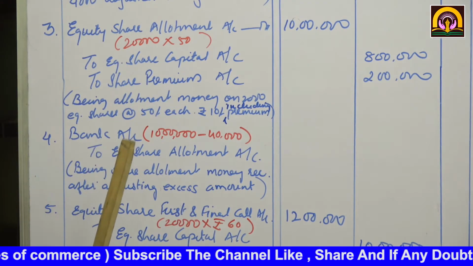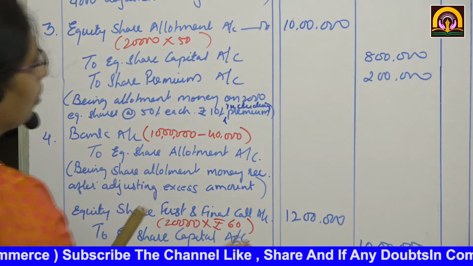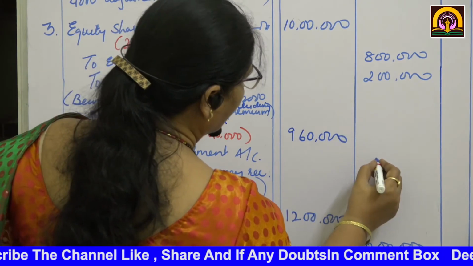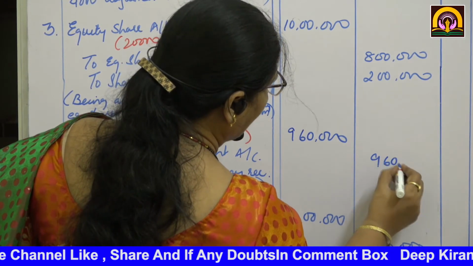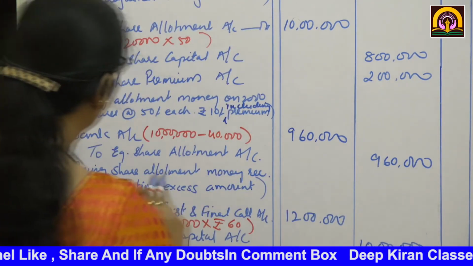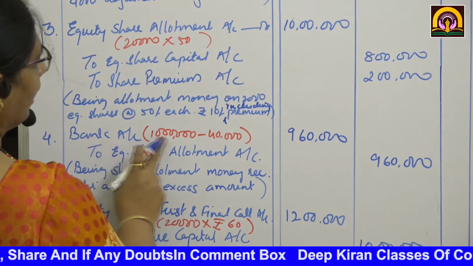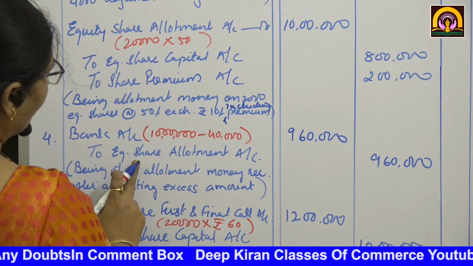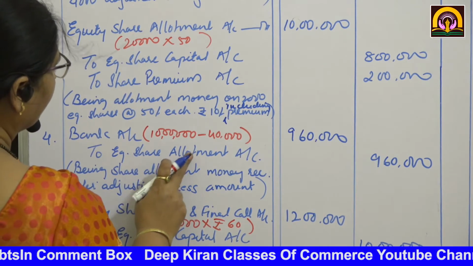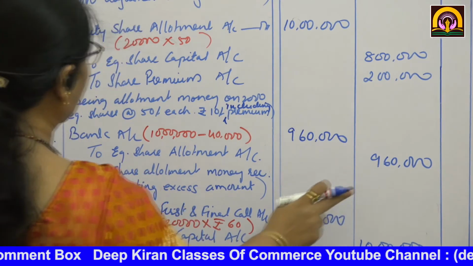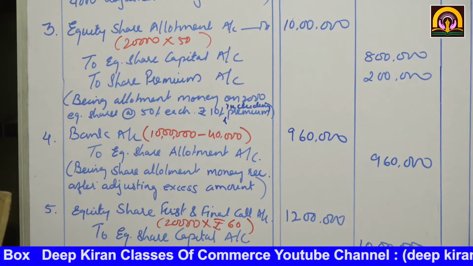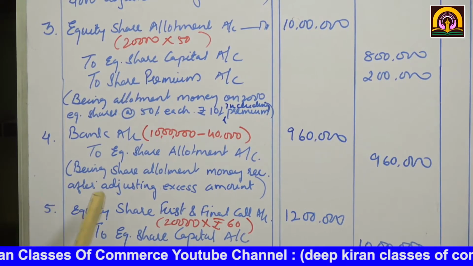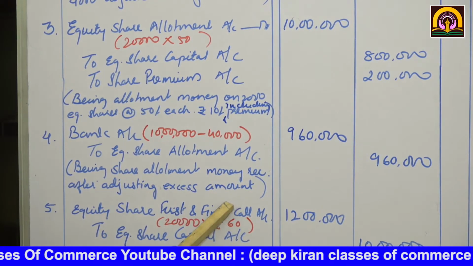So how much will it come to? 9,60,000. Is it clear? So bank account debit 9,60,000, to share allotment account 9,60,000. Being share allotment money received after adjusting excess amount.